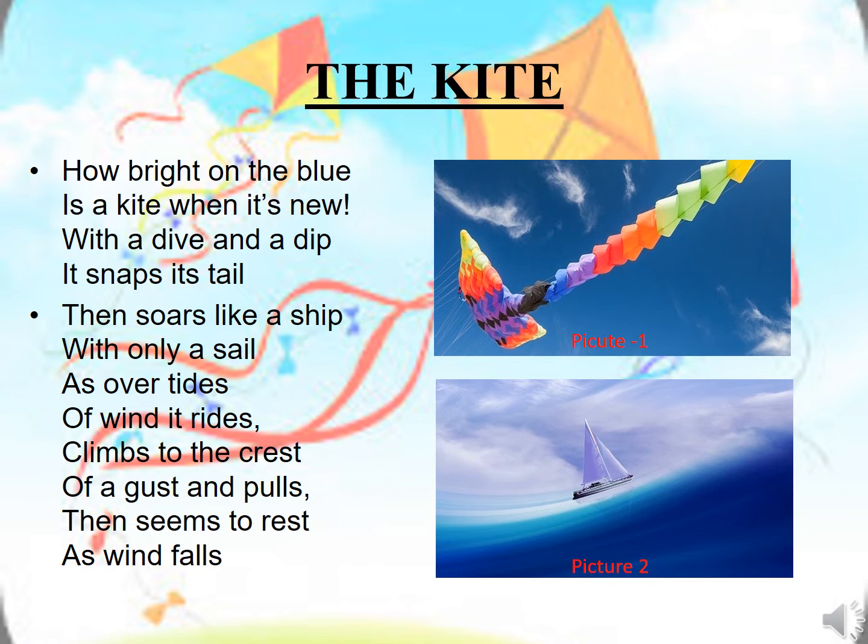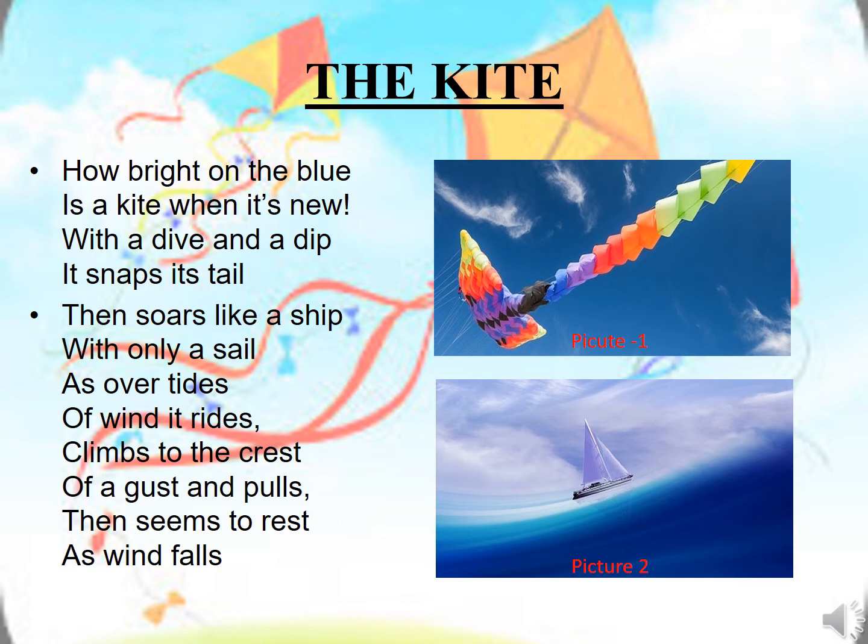Coming to the second paragraph: Then soars like a ship with only a sail, as over tides of wind it rides, climbs to the crest of a gust and pulls, then seems to take rest, as wind falls. Here, students, the first word in the second paragraph, soars, means to move high in the strong wind. Okay.